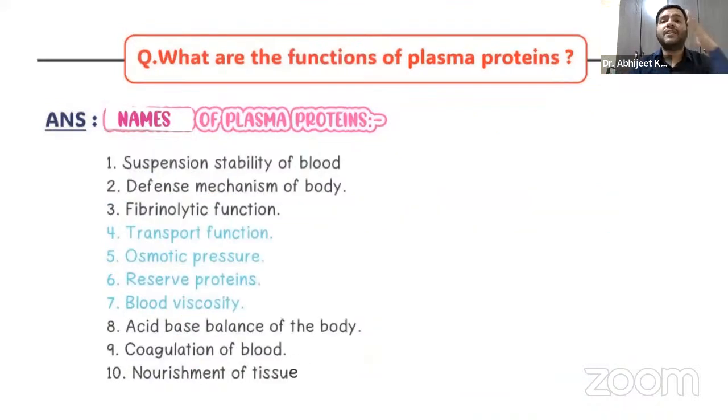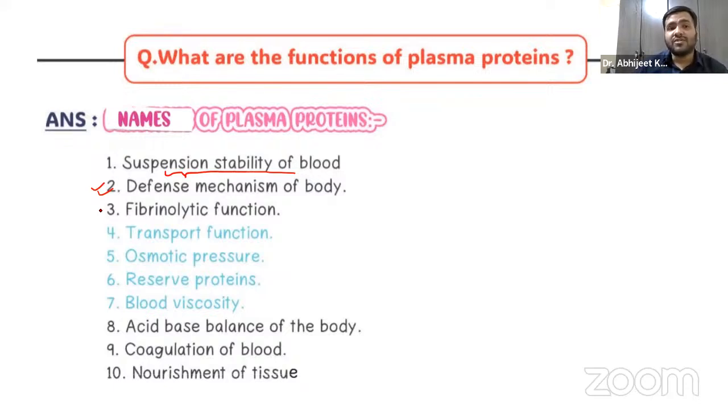Apart from that, what are the functions of the plasma protein? The next question says, what are the functions of the plasma protein? The very first function is the stability of the blood, that is the suspension stability of the blood, right? Apart from that, you should remember the defense mechanism of our body. These are regulated by these plasma proteins. Or the fibrinolytic action, the fibrinolysis, basically it is by the proteins only.